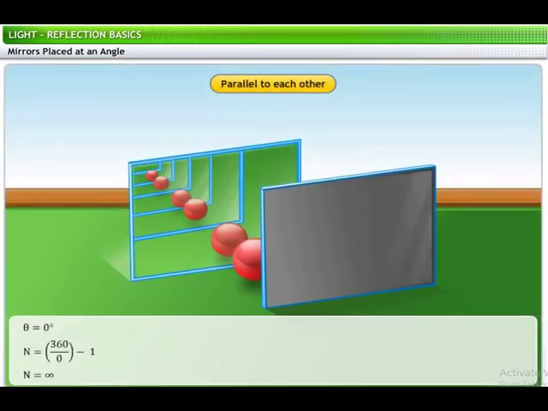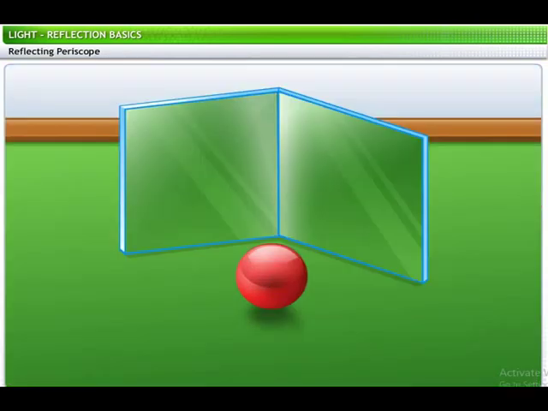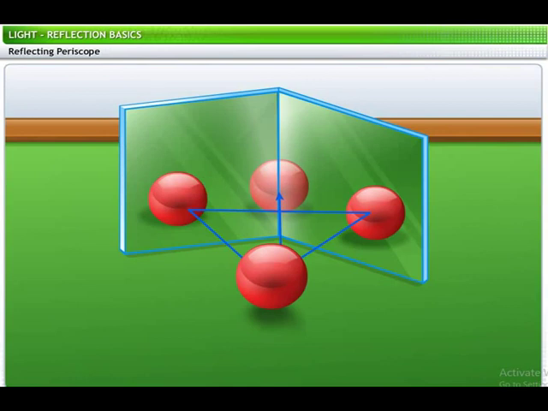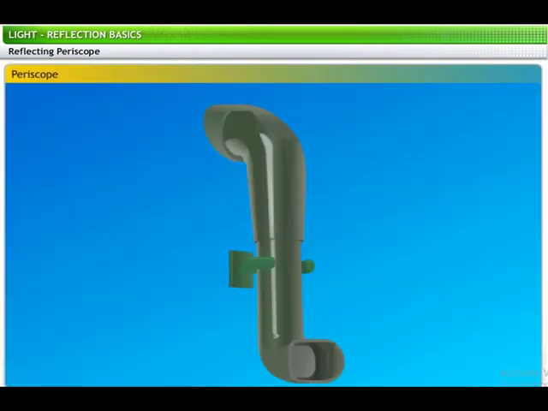Experimenting further, if 2 parallel mirrors are placed with their reflecting surfaces facing each other, the mirrors form an infinite number of images between them. This is because the angle between the mirrors placed in this manner is 0. Mirrors can be placed at angles to change the direction of light received by the eye. For example, 2 mirrors placed at specific angles are used to make optical instruments like the periscope.